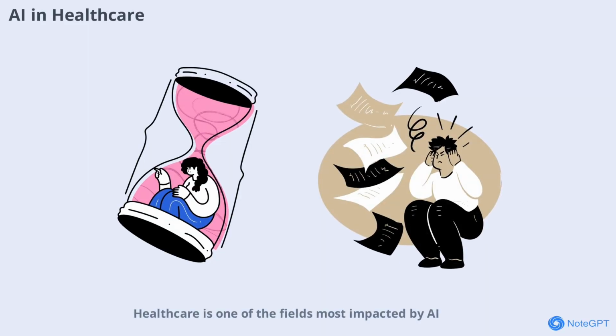Healthcare is one of the fields most impacted by AI. From diagnosing diseases to personalizing treatments, AI helps doctors make better decisions and improves patient outcomes. AI can analyze medical images, predict health risks, and even assist in surgery. These advances are making healthcare more efficient, accurate, and accessible to people around the world.